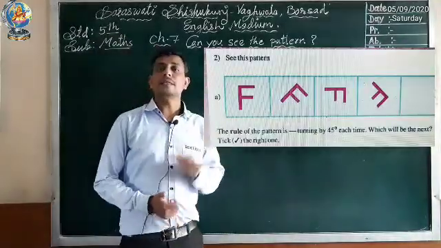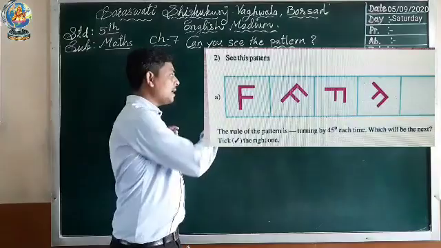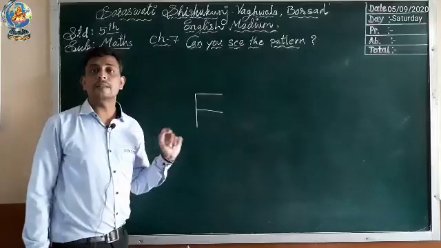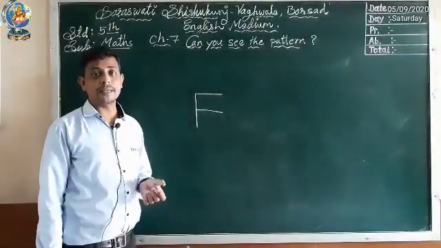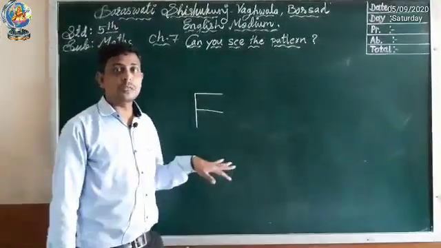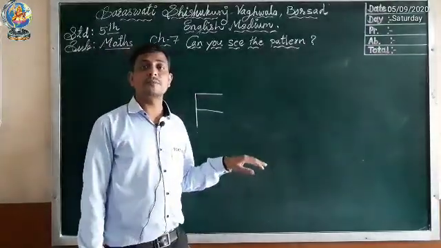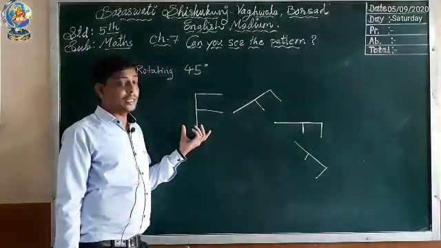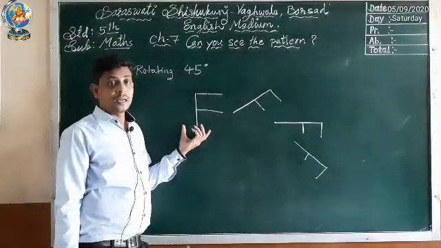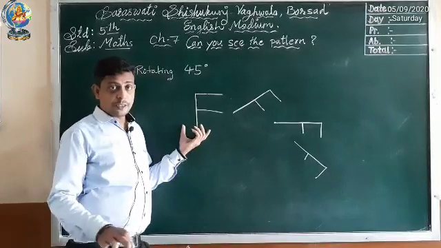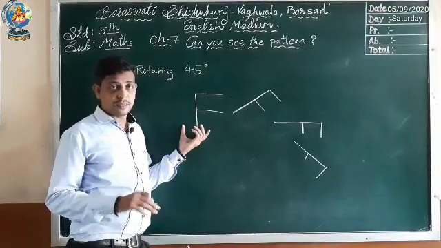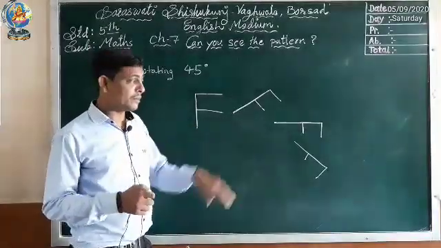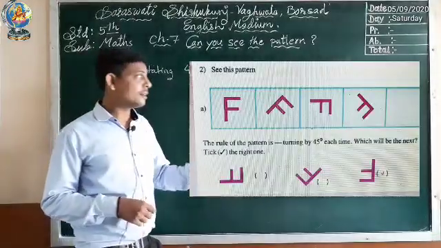In the given question, we have to rotate the letter F into 45 degree, and we have to find out the answer out of the given 3 options, which is the correct option. When we rotate the given letter F into 45 degree, out of 3 options, we have to write which option is the correct answer. So the correct answer is C, the last one given in the question.